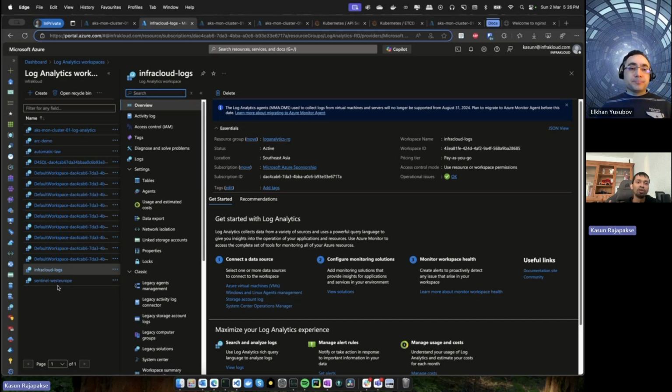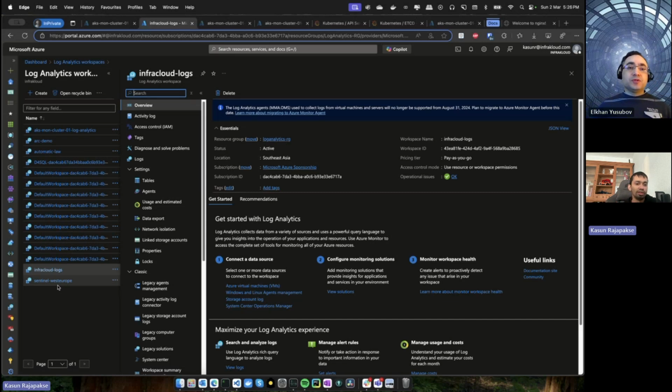Some organizations will use one Log Analytics Workspace for all of these components, but some organizations may divide workspaces based on scenarios. For example, if the workspace is used for Sentinel, then it should be used only for security logs and those kinds of things.